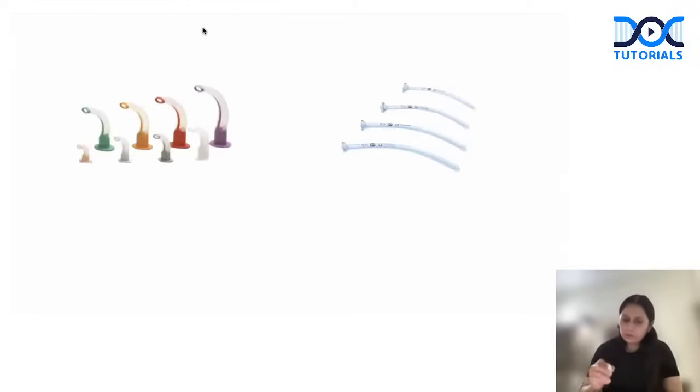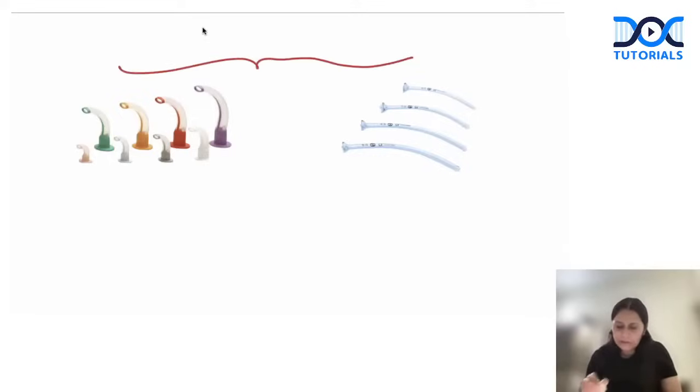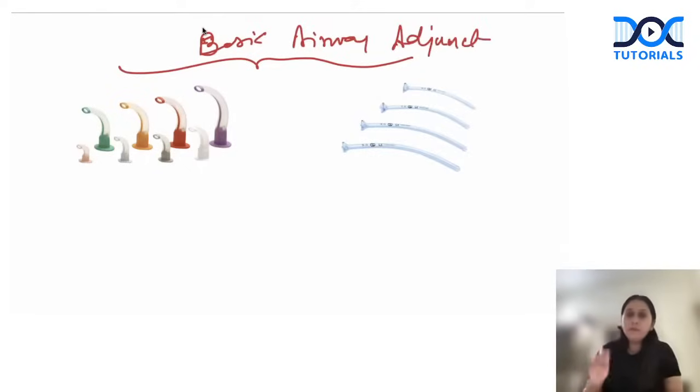Okay, so these two devices in the image, both are simple airway adjuncts. These are the basic airway devices or adjuncts. What do we use them for? We use them to create an unobstructed airway. This is oropharyngeal airway.